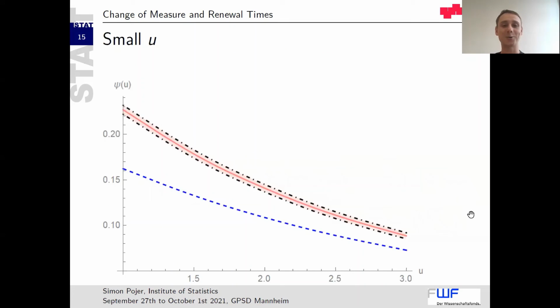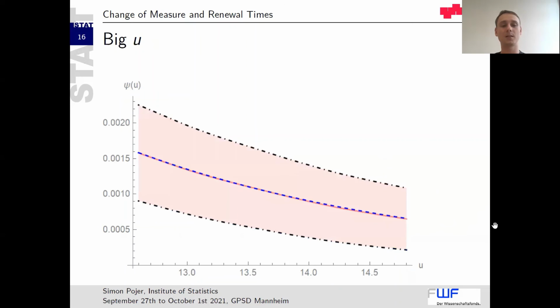Okay, the question is, how good is this approximation? As we see here, of course, for small u, this approximation is not quite good. Here we have the ruin probability and the confidence interval. And here we have this approximation. As we can see in this example, this does not fit quite well because u is too small. If we increase the starting capital, the fit gets definitely better. So as we can see here, we hit almost exactly the ruin probability and are inside the confidence interval. So that's really great.